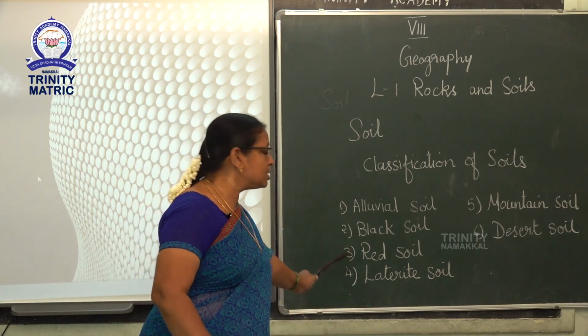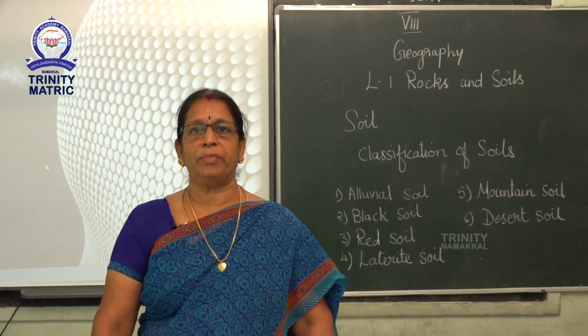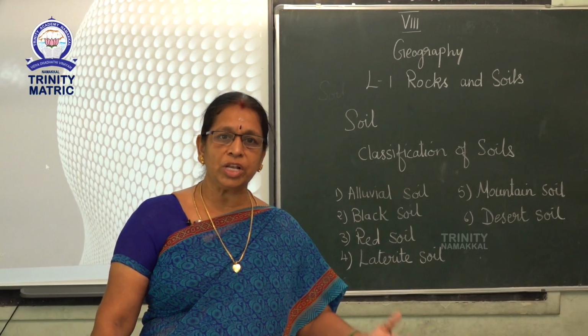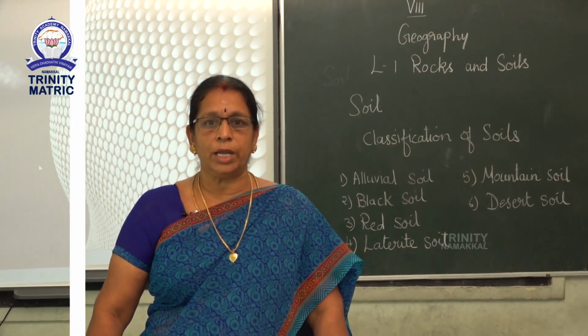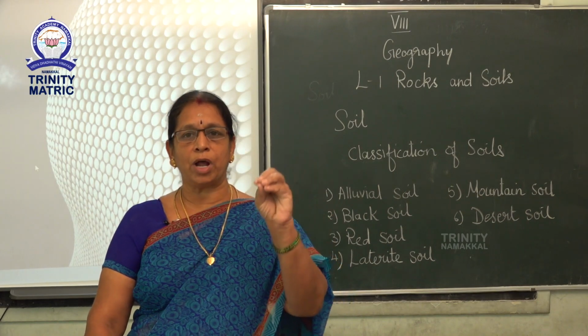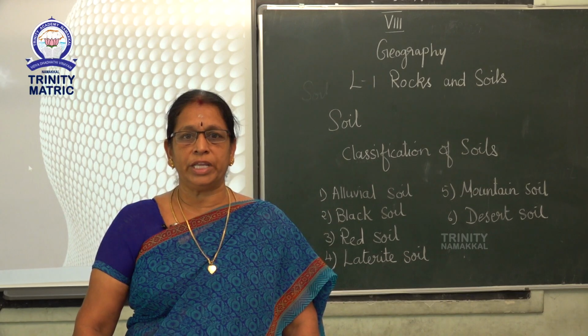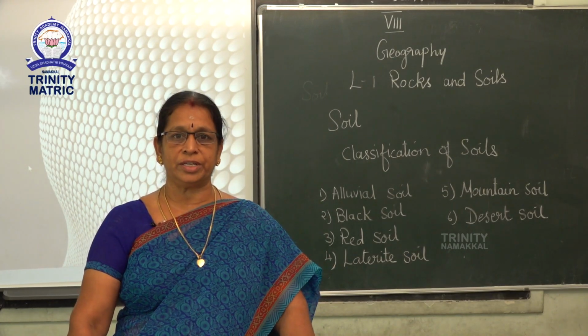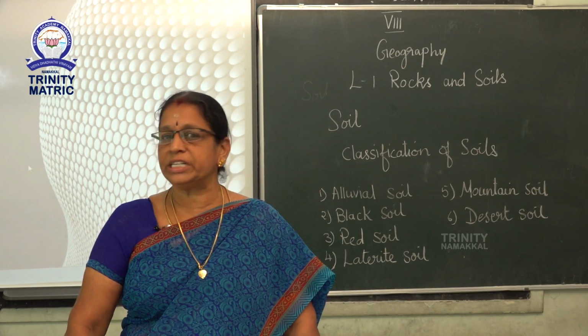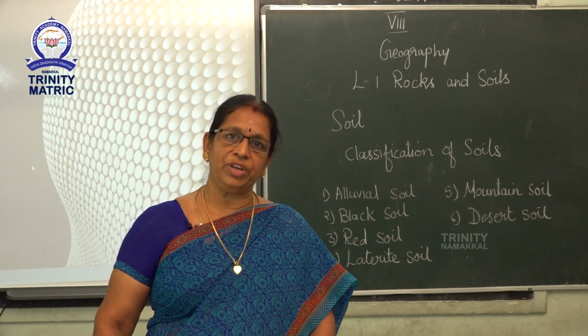Next, red soil. Red soils are formed by the weathering of metamorphic rocks and crystalline rocks. The presence of iron oxide makes this soil brown to red in color. It is usually found in the semi-arid region. It is not fertile soil. It is suitable for millet cultivation.